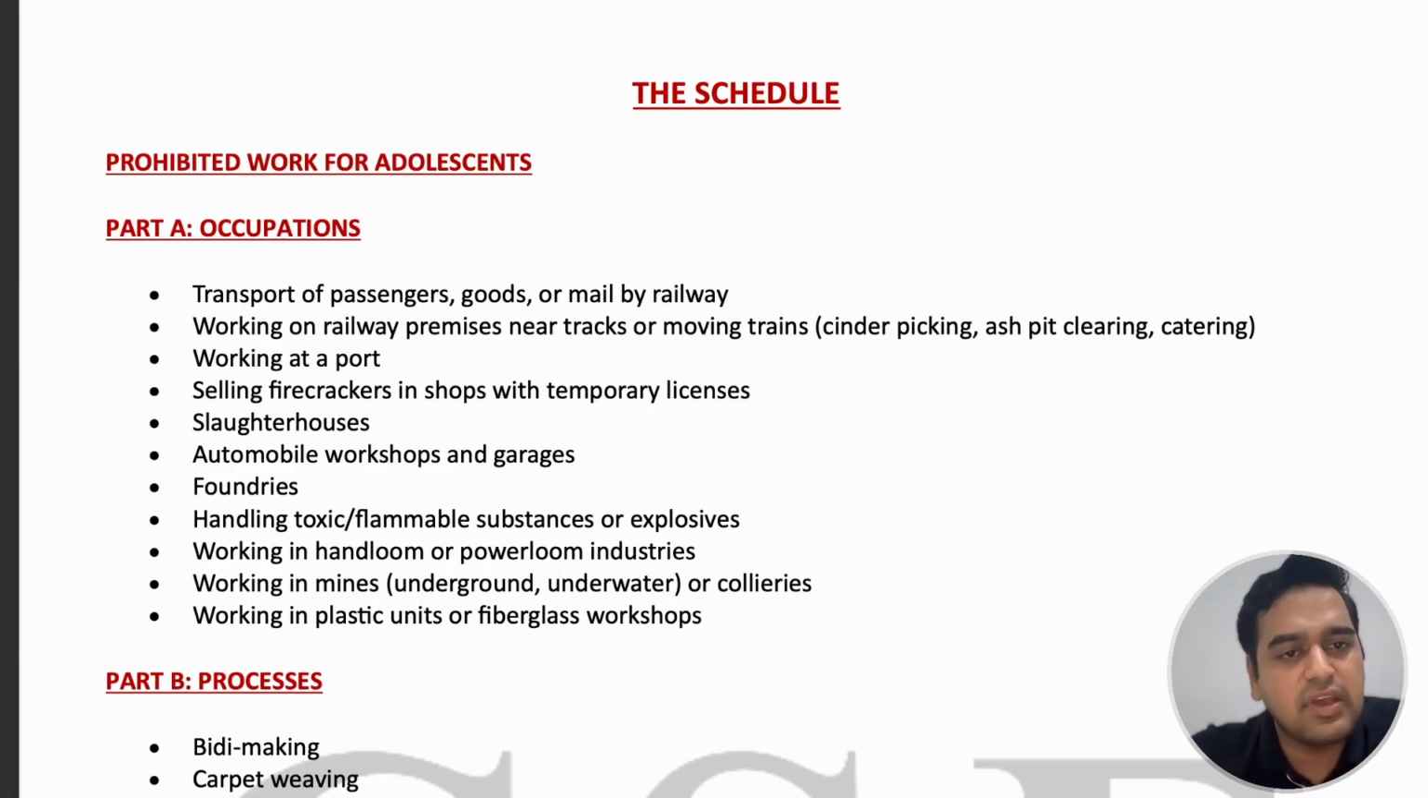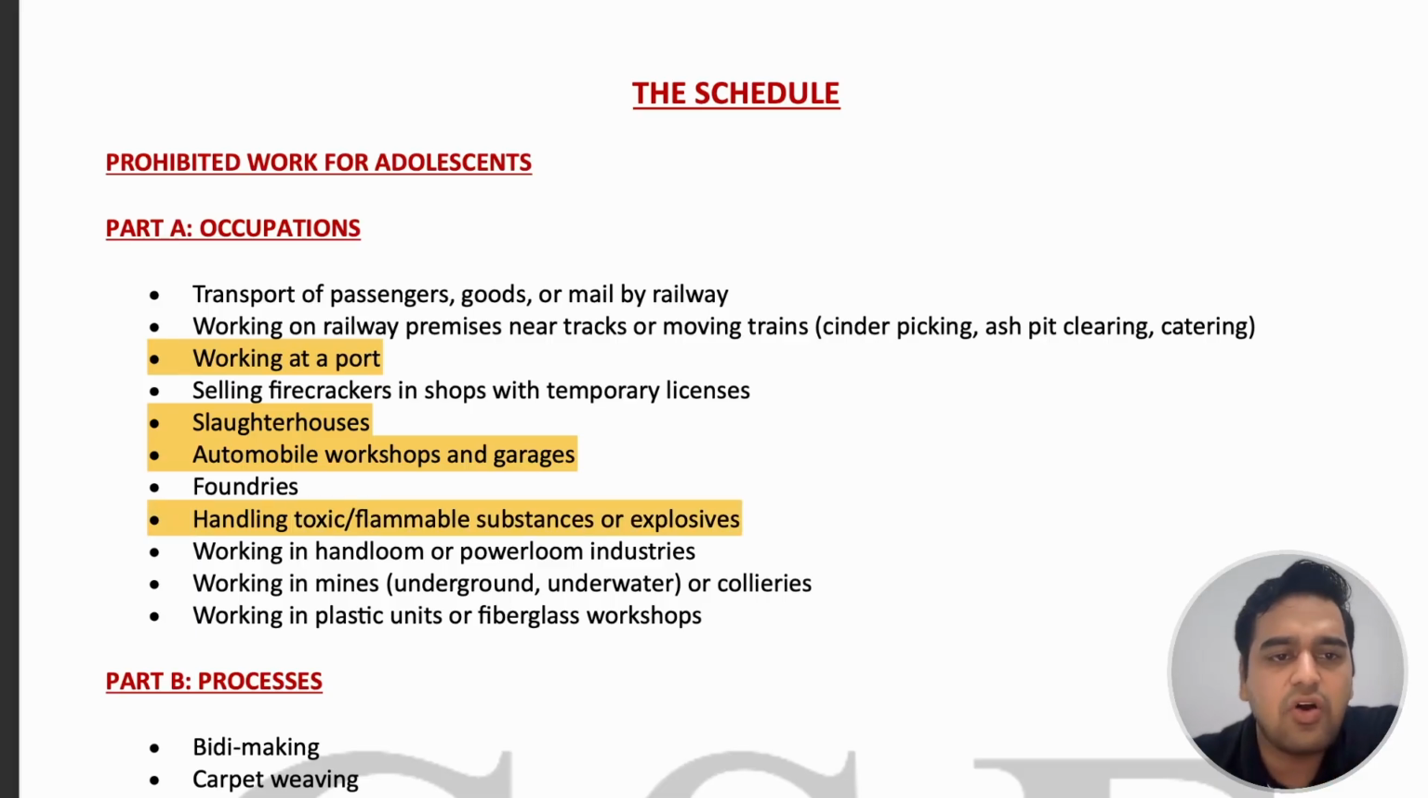Someone working at a port, selling firecrackers, working in a slaughterhouse, automobile workshops and garages, foundries, handling toxic and flammable substances, working in handloom, mines, or plastic units and fiberglass workshops, then these kinds of occupations and many more such occupations are prohibited for adolescents.